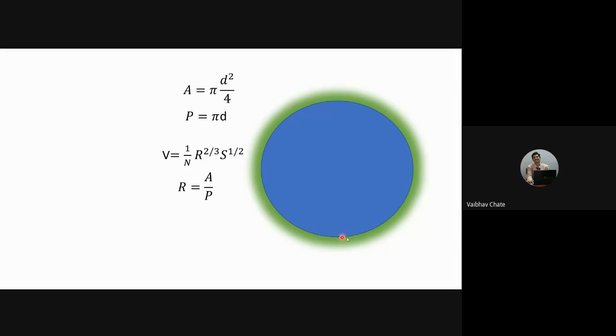This one is called the invert, and this is called the crown. So whenever we are laying the pipeline, we'll be considering the invert of the pipe.